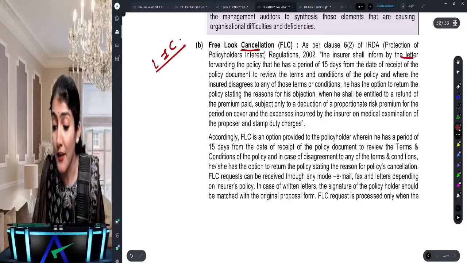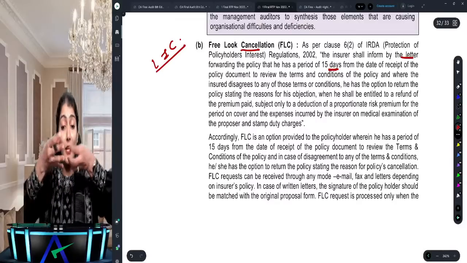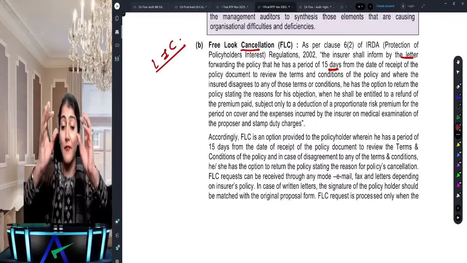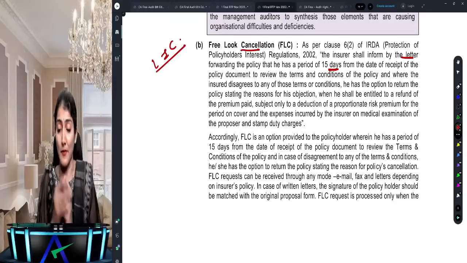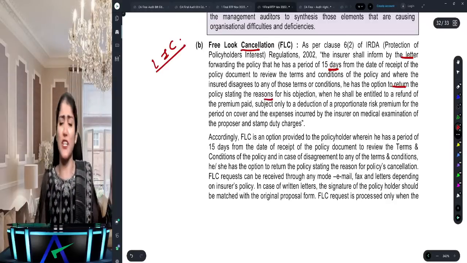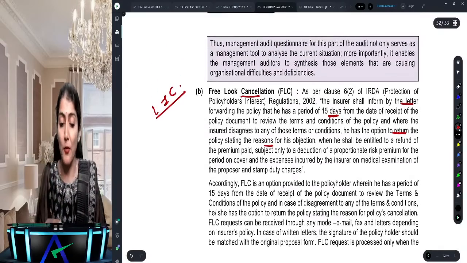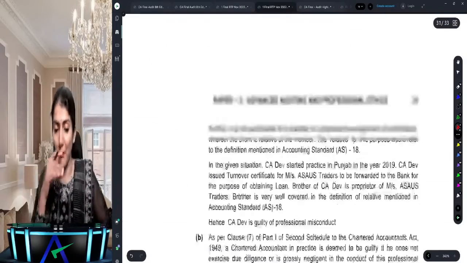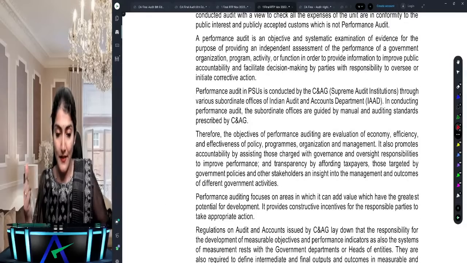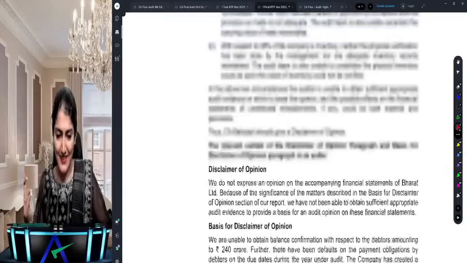The insurer shall inform by the letter forwarding the policy that he has a period of 15 days from the date of receipt of the policy document to review the terms and conditions of the policy, and when the insured disagrees with any of these terms and conditions, he has the option to return the policy, stating the reasons for his objection, and he shall be entitled to a refund. So that's the concept of free look cancellation. Because I just came across it, I thought let me quickly discuss it with you. And then there is one more question which I just came across, so let us see that one.